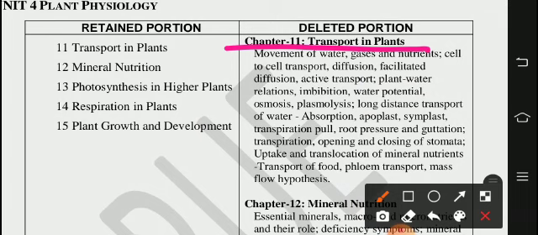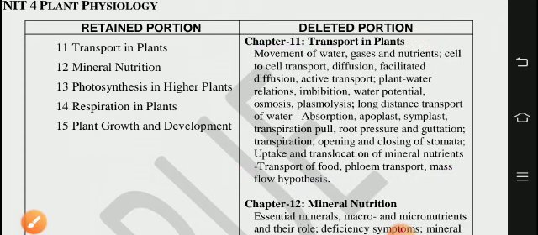Deleted one is movements of water, gases and nutrients, cell to cell transport, diffusion, facilitated diffusion, active transport, plant water relation, imbibition, water potential, osmosis, plasmolysis, long distance transport of water, absorption, apoplast, symplast, transpiration pull, root pressure and guttation, transpiration, opening and closing of stomata, uptake and translocation of mineral nutrients, transport of food, phloem transport, mass flow hypothesis.